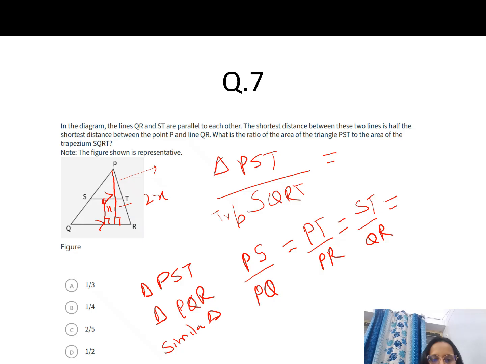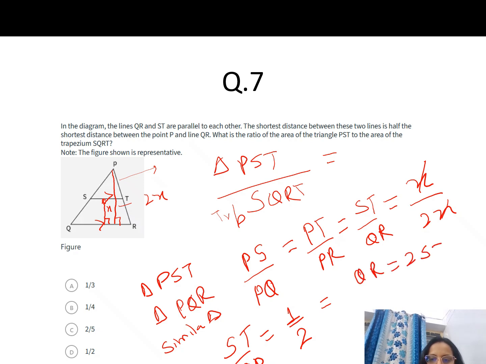The height of the smaller triangle is x, and the height of the bigger triangle is 2x. So we can see that ST upon QR equals 1 by 2, or QR equals 2ST.